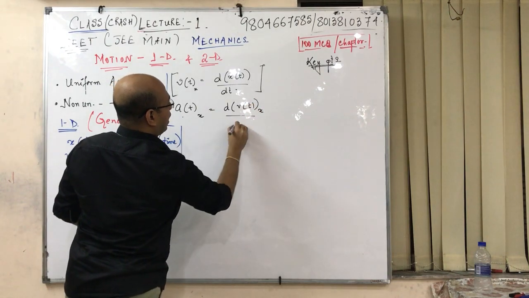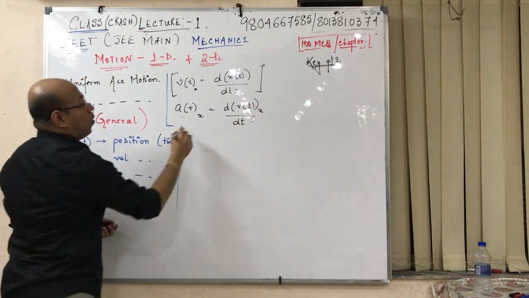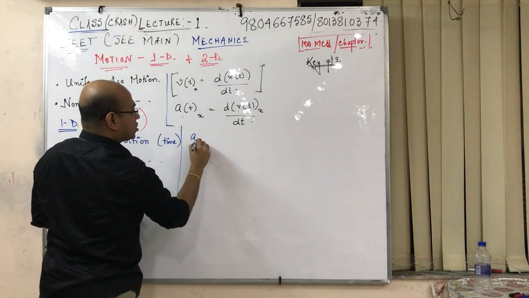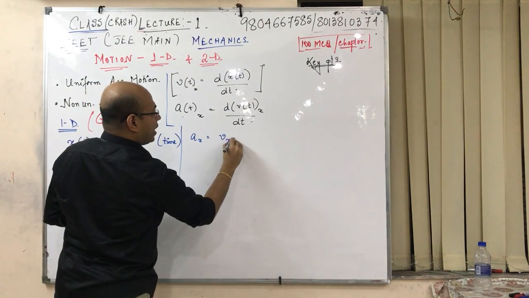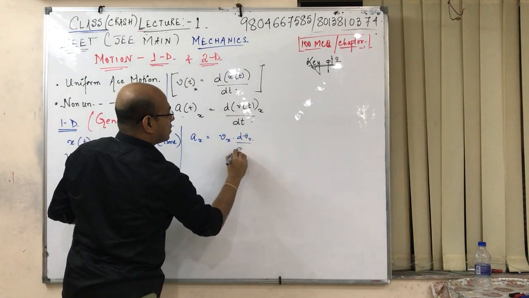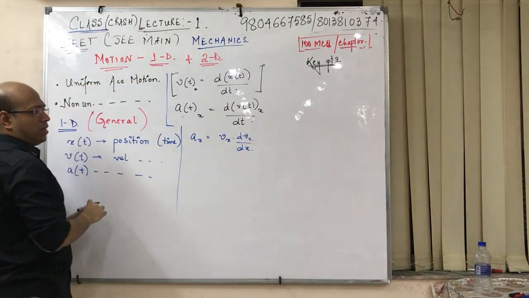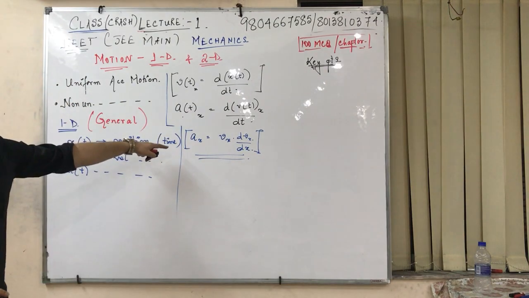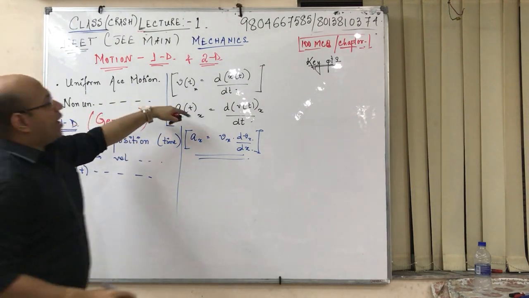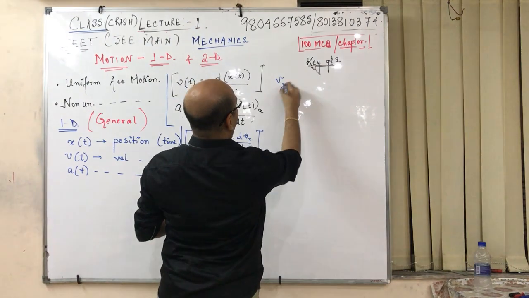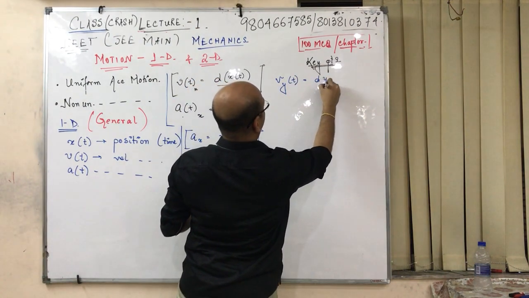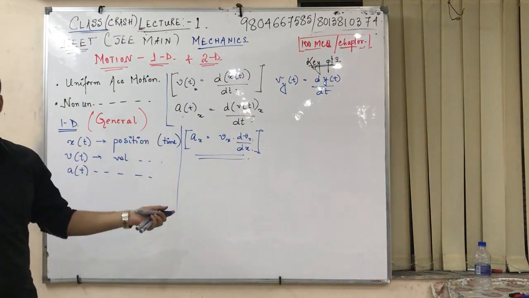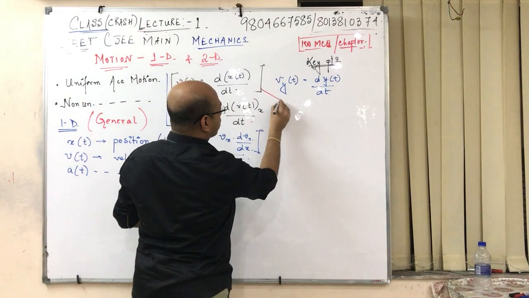dv_x/dt. Now, sir, what is the major thing? What is the acceleration along x written in this way? v_x dv_x/dx. Now, I think you know this concept. This is the most important thing in 1D. If I write something like this, v_y(t) equals dy(t)/dt, it goes with 2D. See, simple scenario. Now the reverse one.